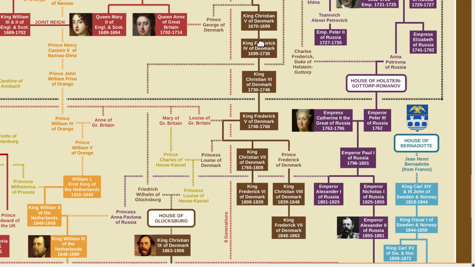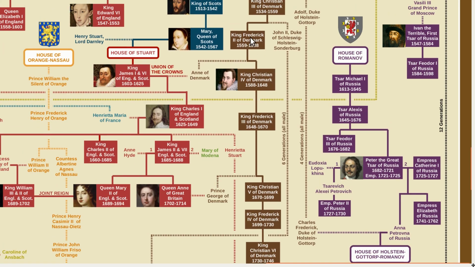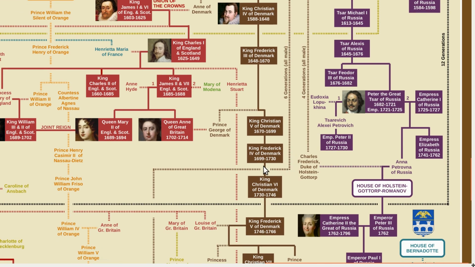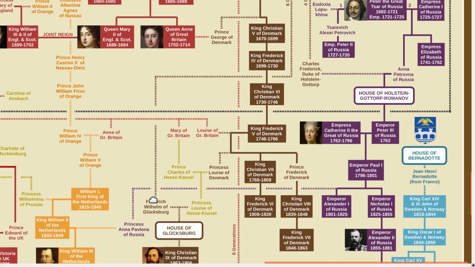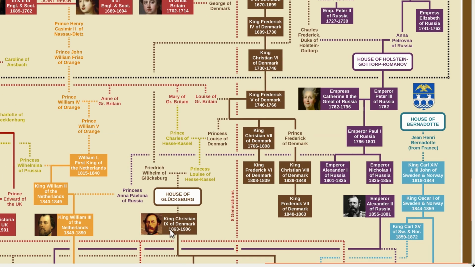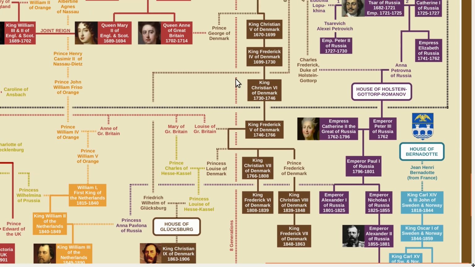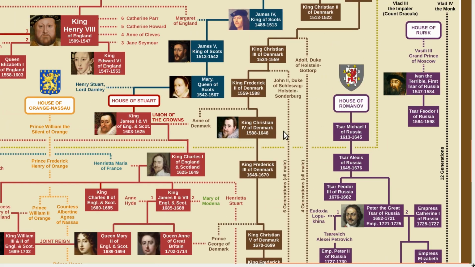But when it dies out, the line then passes through this junior branch of the family. So this individual has a younger brother who's a duke, and it is eventually the paternal descendants of that duke who then take over the Danish monarchy, the Danish throne. They inherit the throne, and the house name becomes known as the House of Glücksburg. But it's actually a junior house of this original house, and we'll get to that house name in just a moment.